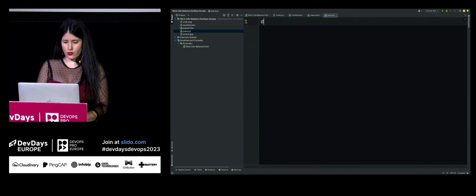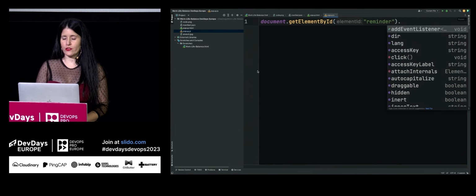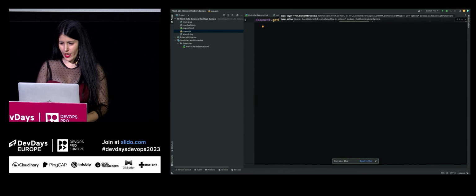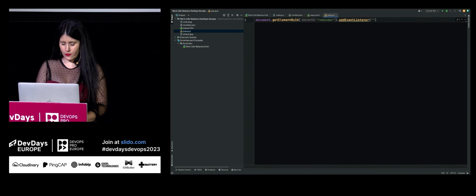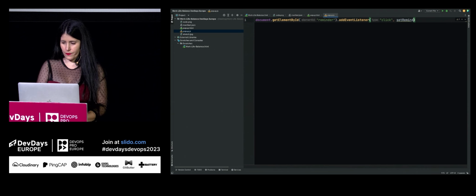Now let's use the document API, getElementById, reminder. Can you guess what we need to add now? Event listener, as you might have guessed. We need to provide it. Okay. Add event listener for click, and let's call a function setReminder.